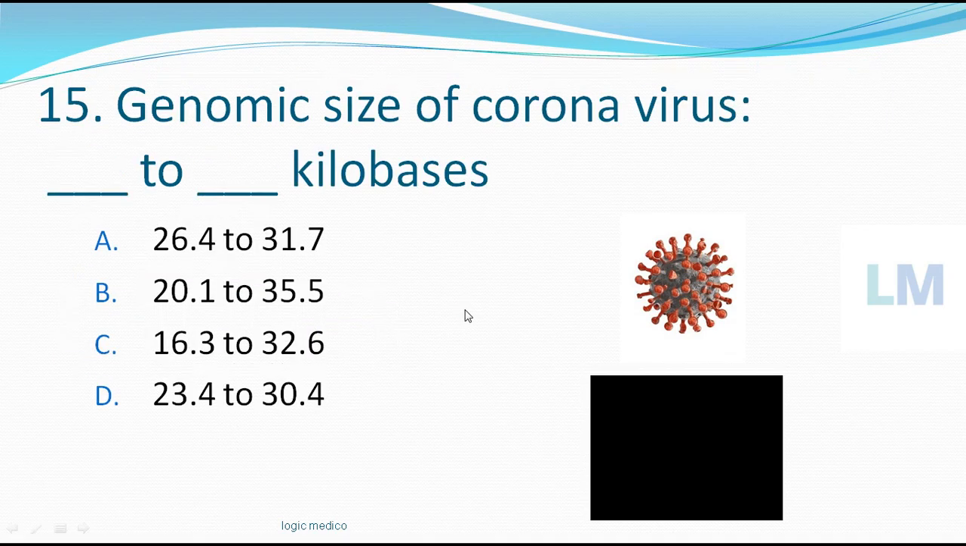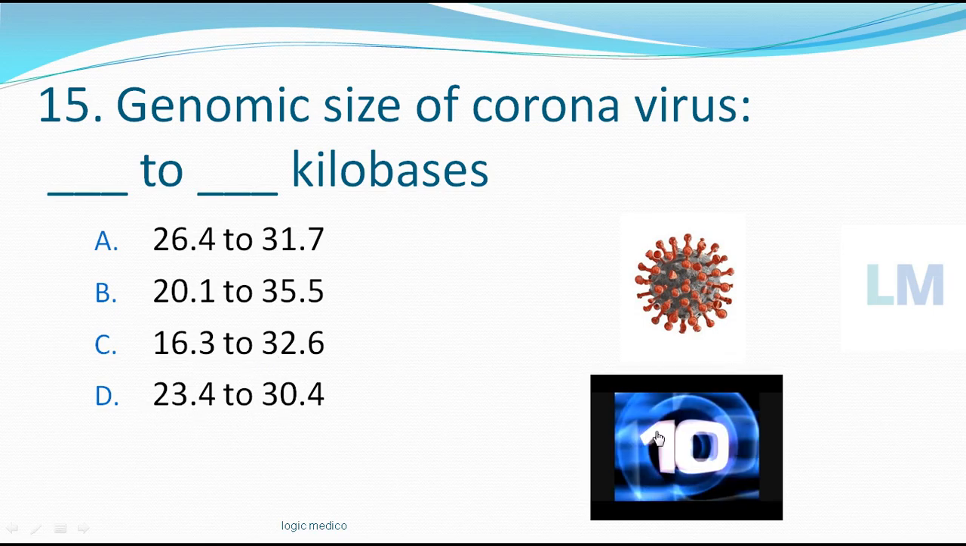Okay, the genomic size of coronavirus is dash to dash kilobases. Your options you can see: 26 to 31, 20 to 35, 16 to 32, 23 to 30. Don't worry about the decimal. Your time starts now.